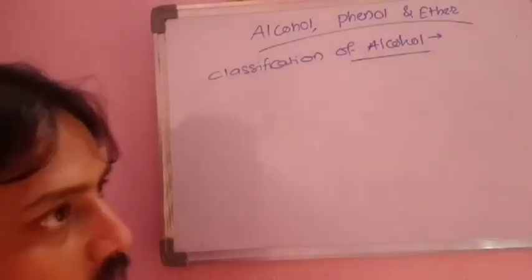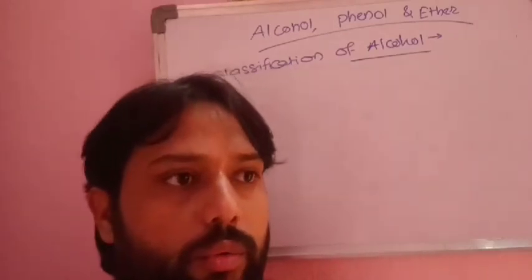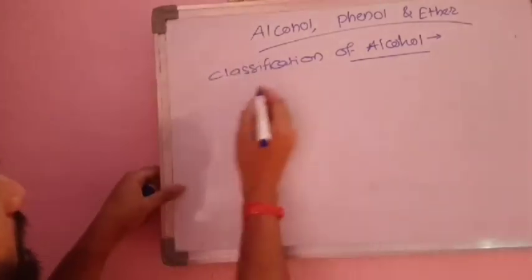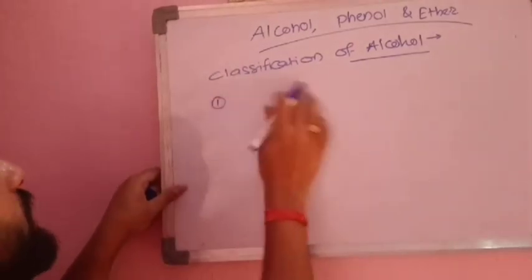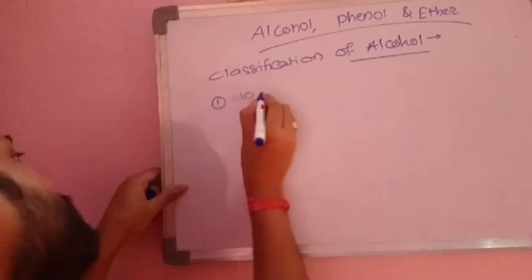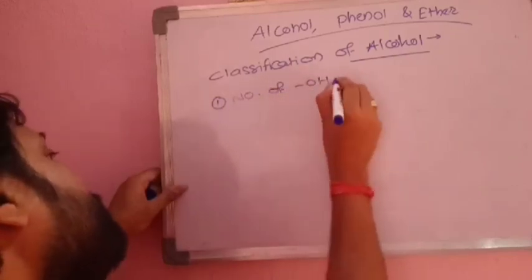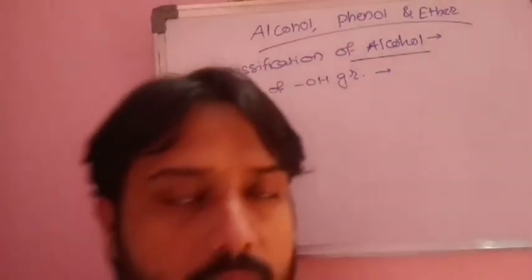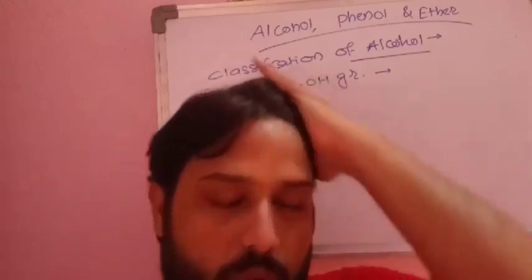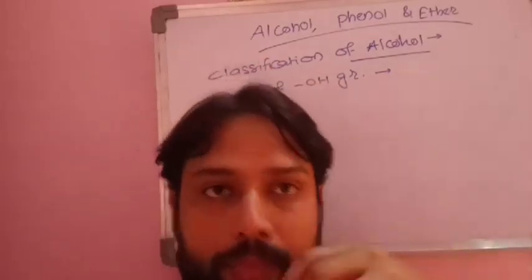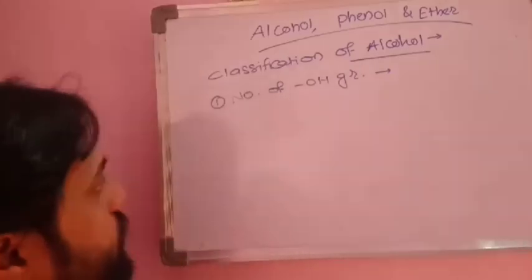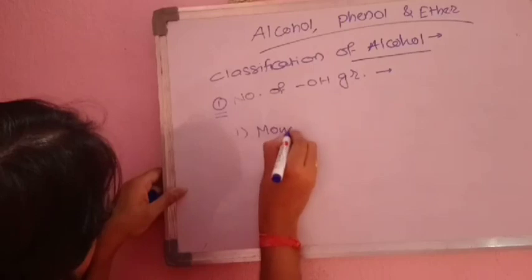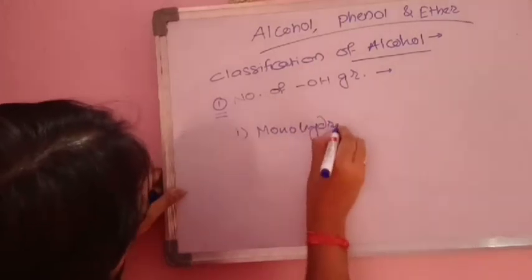Alcohols are classified according to different methods or different rules. The first classification is based on the number of OH groups. It means how many OH groups are there. If one OH group is there, or two OH groups, or more OH groups, according to that we can classify the alcohols. First of all, in this category we'll see monohydric alcohols.